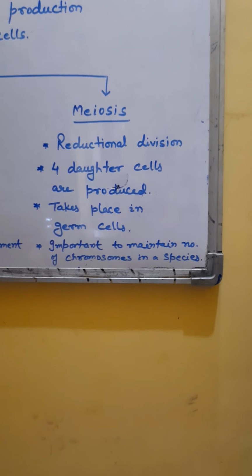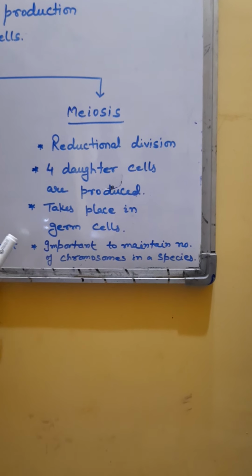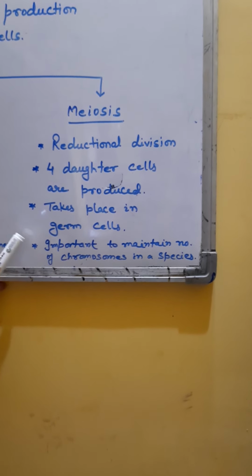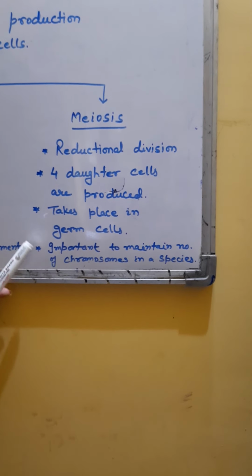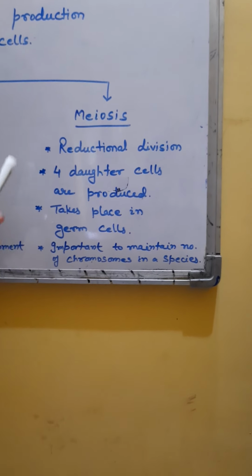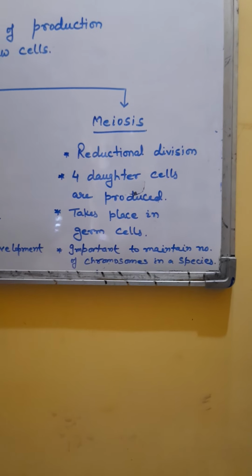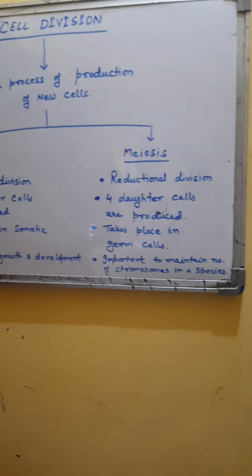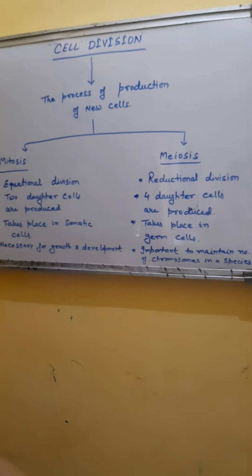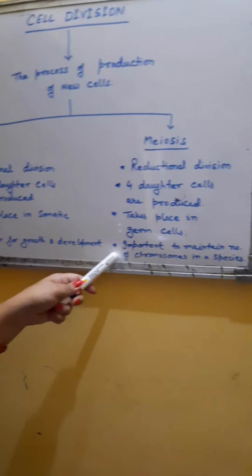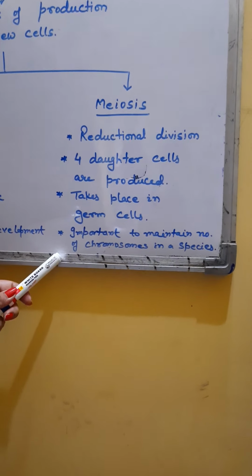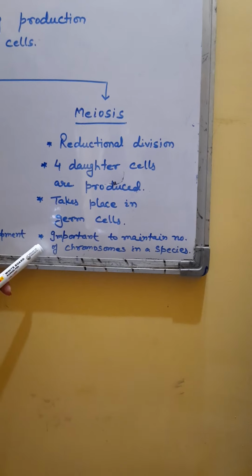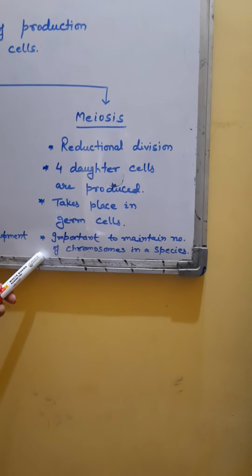If the number of chromosomes were similar to the parent, every time the number of chromosomes in daughter cells would be double. So to overcome this situation, there is meiosis, where the parental cell already has half the number of chromosomes, and when they fuse together, the daughter cell produced again maintains the same number of chromosomes. So that is the importance of meiosis.